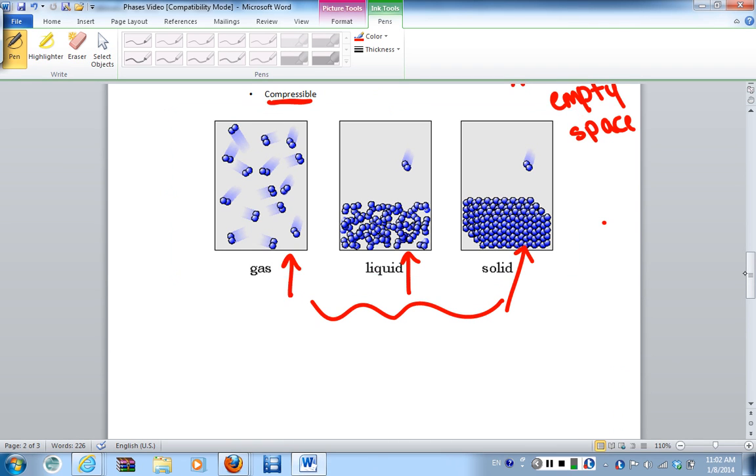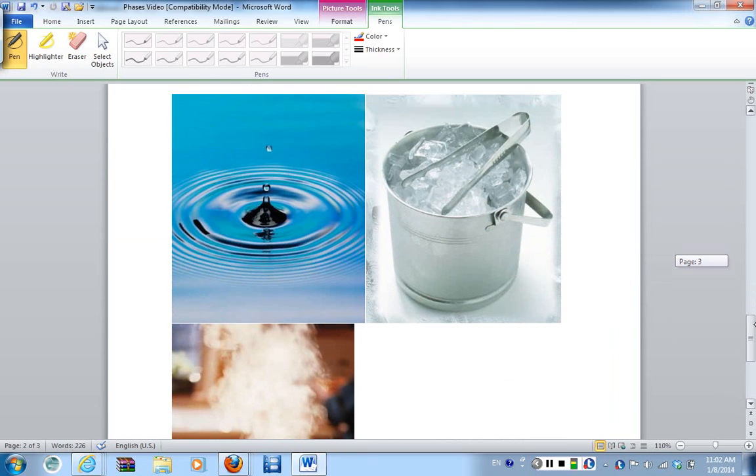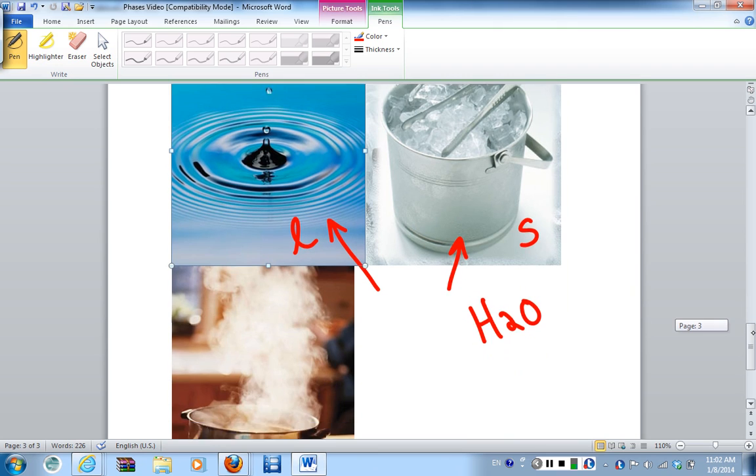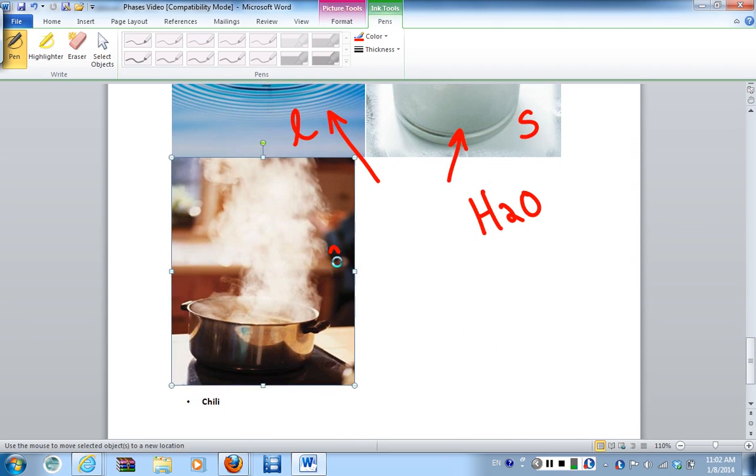Now, just to give you a visual, one thing you should be very familiar with, H2O. H2O you guys have seen in all three phases. We've got our solid phase as an ice cube where the molecules are very close together. We have our liquid phase where we see that the molecules are a little bit further apart. They can flow past one another. And then we have water vapor, which is our gas, where we have a lot of empty space. Okay, so these are the three different phases of matter.